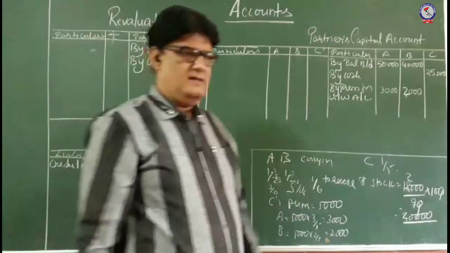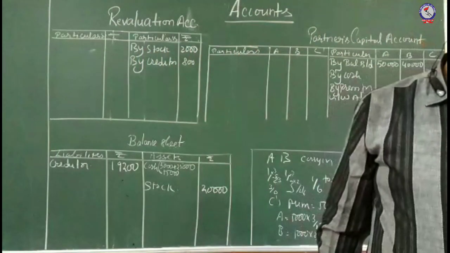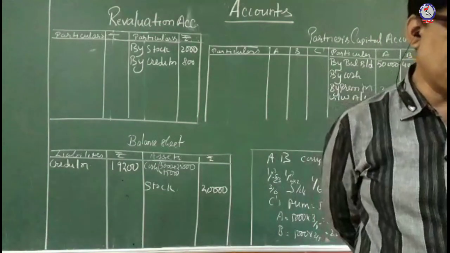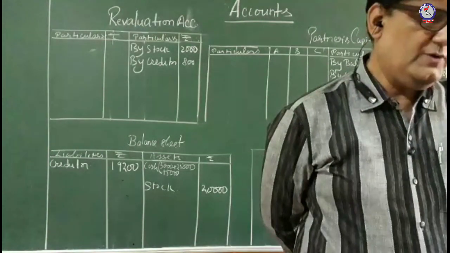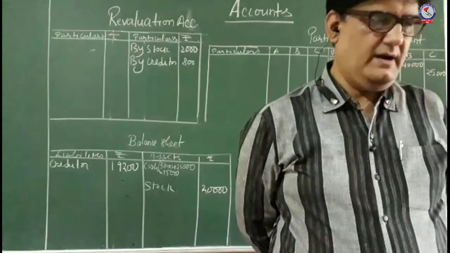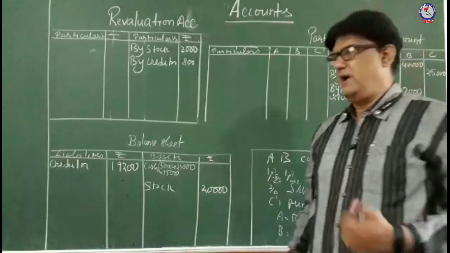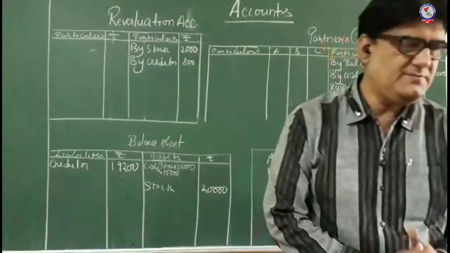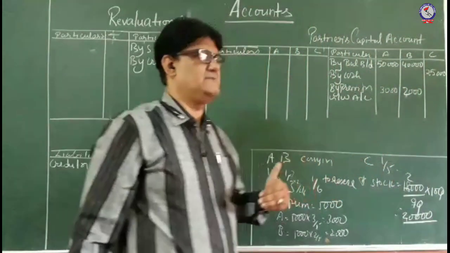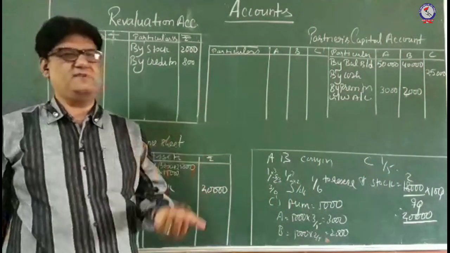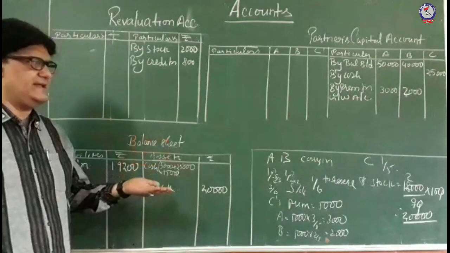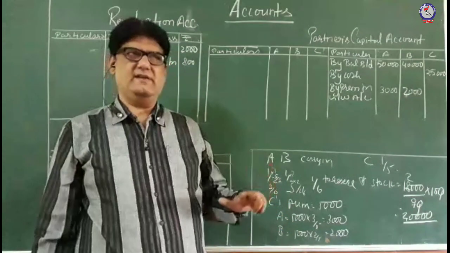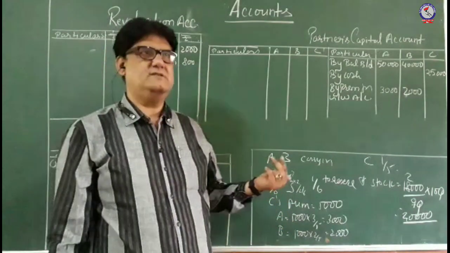Then they said, in regard to the debtors, the following debts are provided for as bad and doubtful. Bad debts are 2,000 rupees due from X, 100% bad debts, and 4,000 rupees from Y, 50% bad debts. So the total bad debts amount to 2,000 from X and 2,000 from Y, that is, X's full 2,000 and 50% of Y's, which means 2,000.